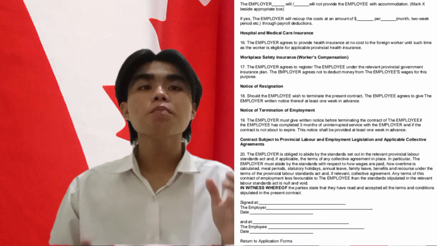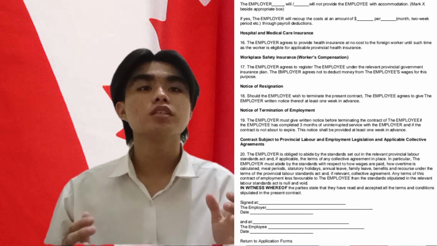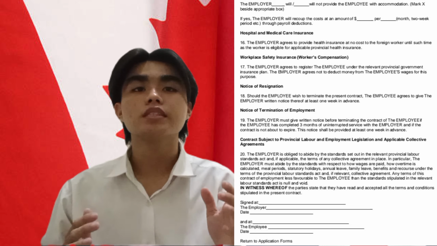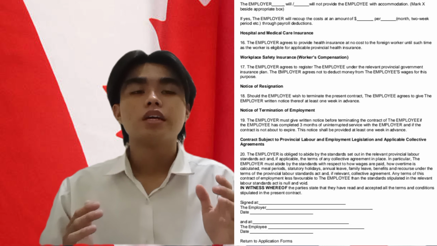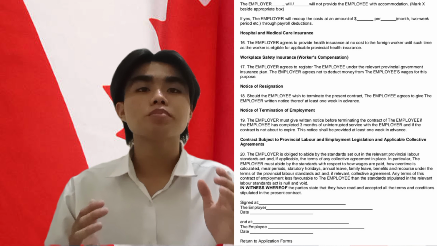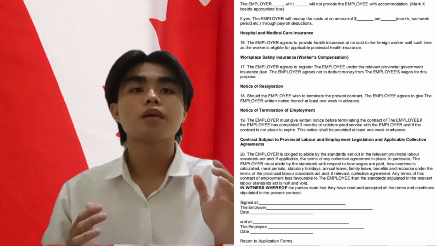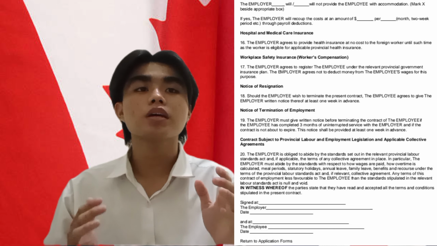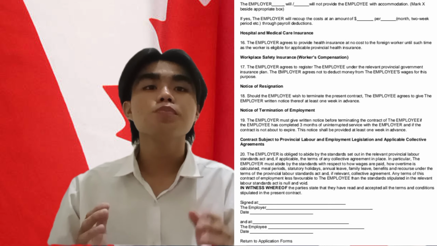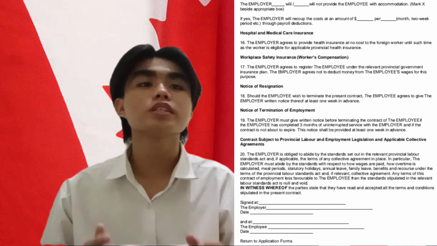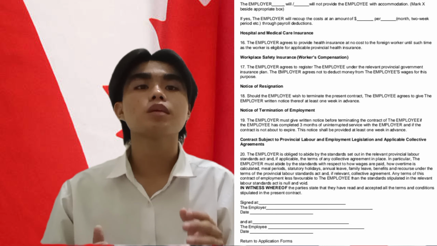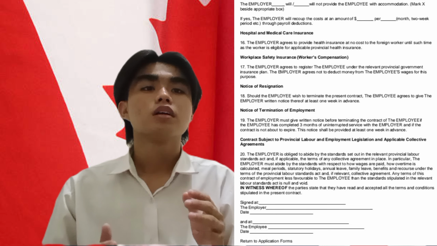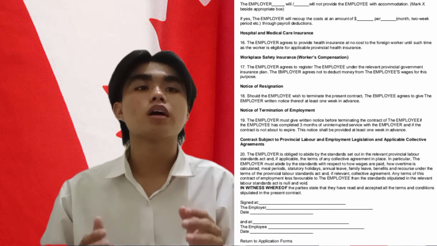The fourth and final page provides further provisions regarding wage deduction, notice of resignation, and notice of termination. It states that the contract is subject to provincial labor and employment legislation and applicable collective agreements. This means that any terms of the contract that are less favorable to the employee than those stipulated in the relevant Labor Standards Act are null and void.